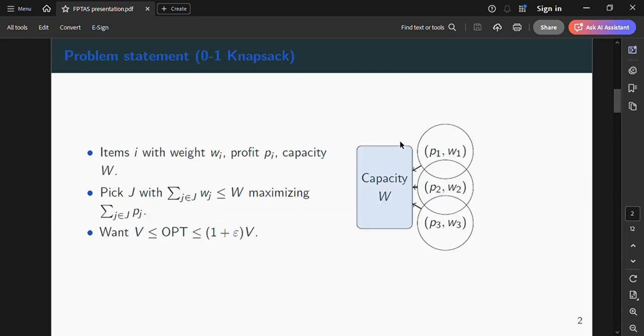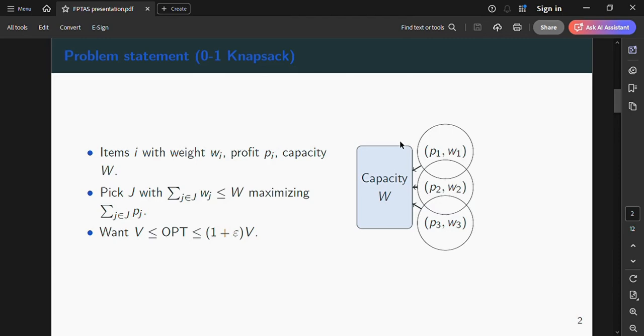The problem statement formally: we are given n items, profits pi and weights wi, and capacity W. We seek a subset whose total weight is at most W, while maximizing total profit, and an FPTAS returns a value V such that V is less than or equal to optimum, less than or equal to 1 plus epsilon multiplied by V.